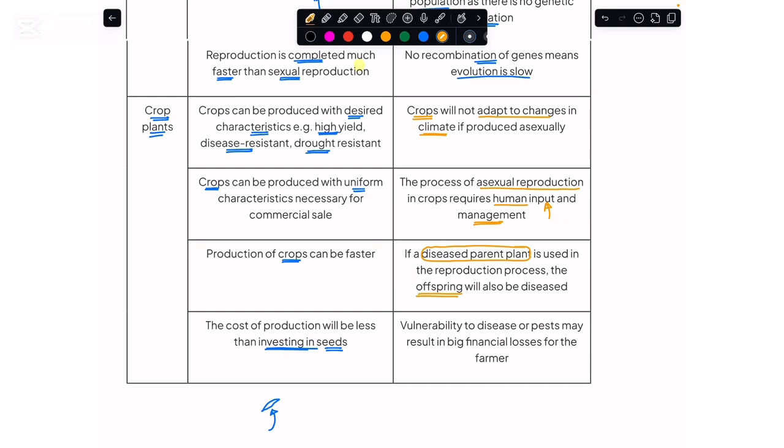And if our crop plant was being attacked by a disease or a pest, this means that the entire crop field that we have would be wiped out and it would result in big financial losses for the farmer. So I hope that now the advantages and the disadvantages of asexual reproduction are clear to all of you.